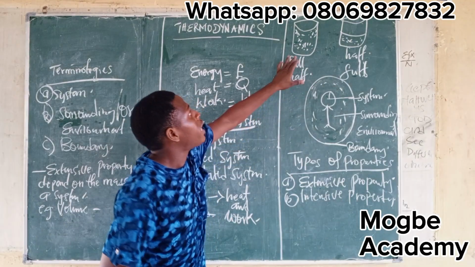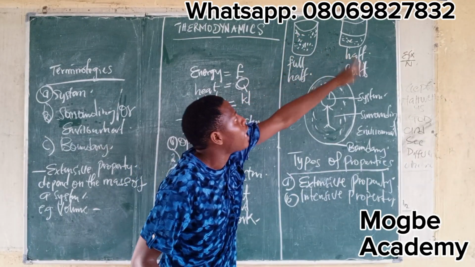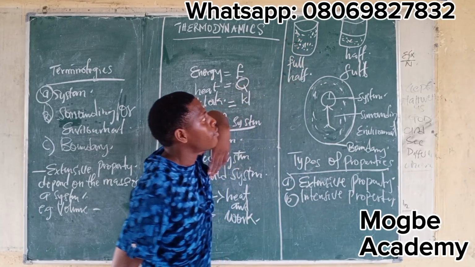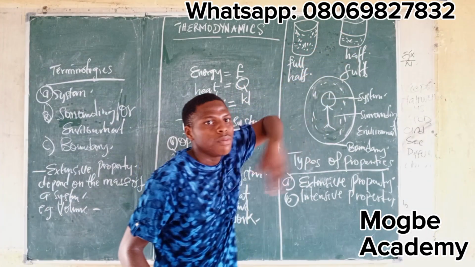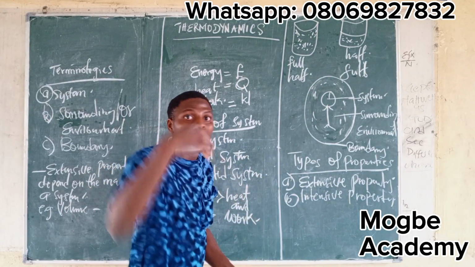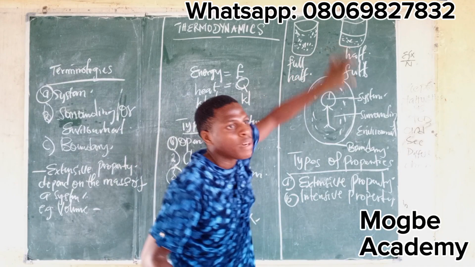Both of them. Now we see that we poured the full one into the half one. This one became what? Full. This one is now what? Half. There is an increase in volume. So volume is an extensive property because that is affecting the volume.